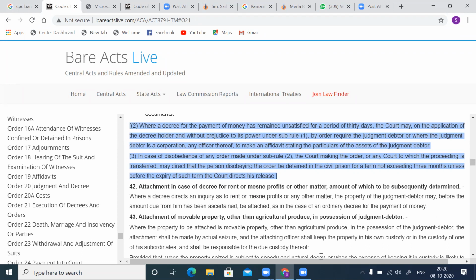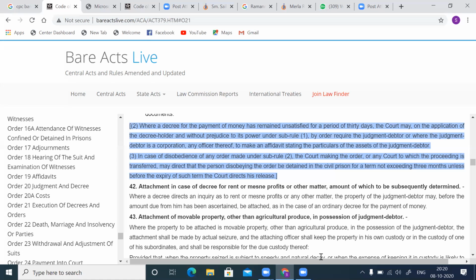This is very interesting. See that here, when a suit has been decreed for possession, the court also gives a direction under Order 20 Rule 12(c) that mesne profits inquiry be instituted and determined.